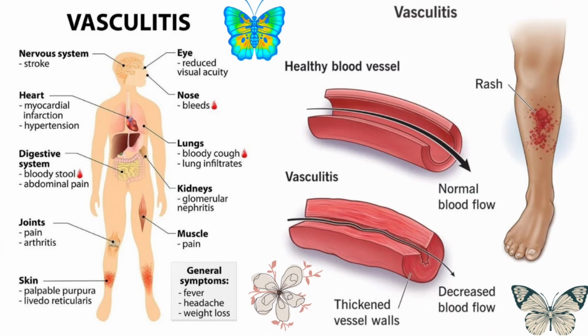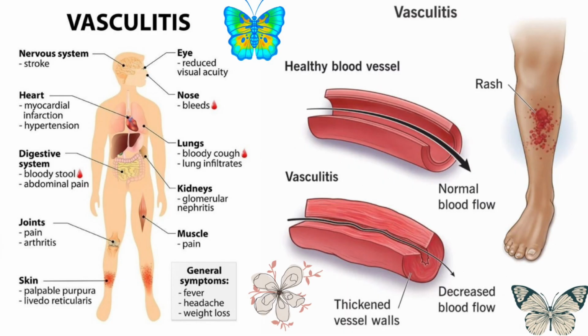In large vessel vasculitis, like giant cell arteritis, the key clues are new headache, scalp tenderness, jaw pain while chewing, and blurred vision, all warning signs of possible blindness. In Takayasu arteritis, usually in younger women, we see absent pulses, unequal blood pressures between arms, and limb claudication.